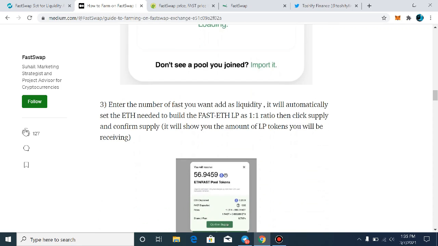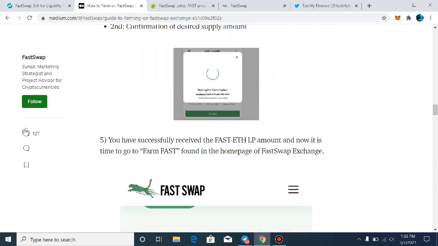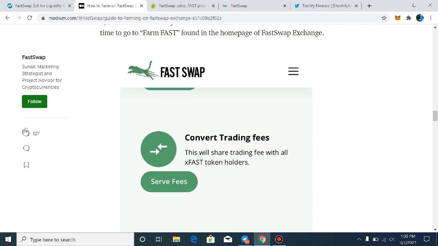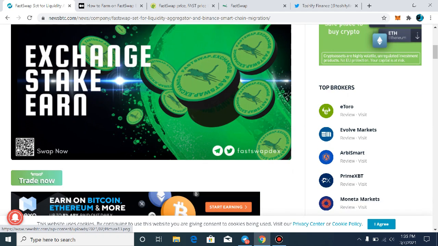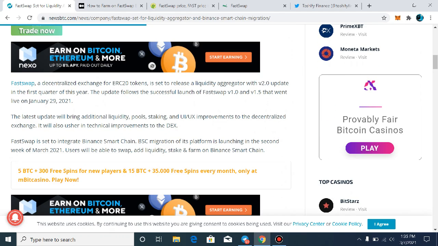So it is very easy for all of you to start farming on the FastSwap exchange. This article will help you, and after reading it you will be able to start farming on the FastSwap exchange. I will also share the link of the exchange stake. Now what is this one?